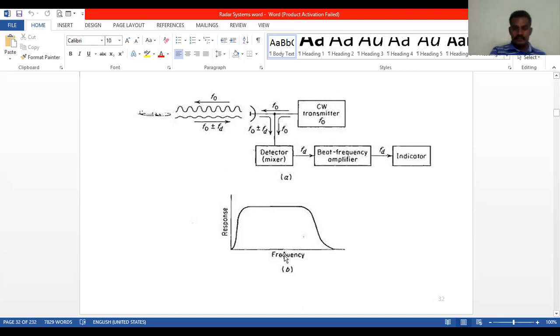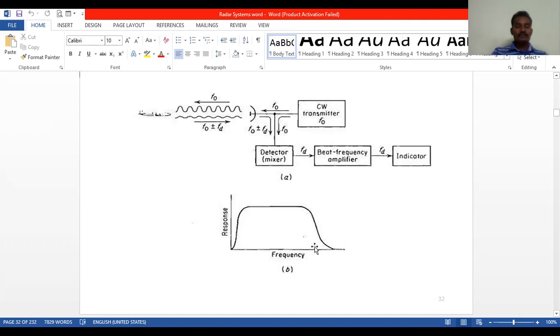Here there is a response frequency. It is the beat frequency note. The response of the beat note frequency is similar to the frequency response, that is gain versus frequency, like this. It is the same as the frequency response of the amplifier. By drawing the 3 dB line here, it will cut the response here, and here we will get the lower cutoff frequency, and here we will get the upper cutoff frequency.